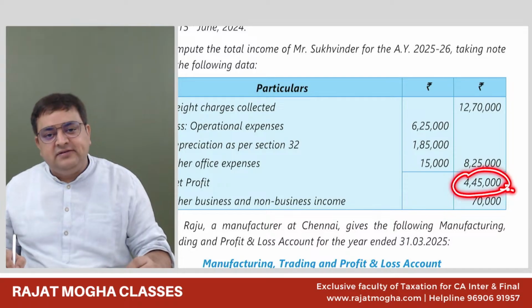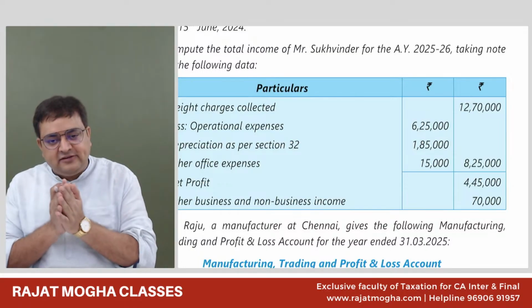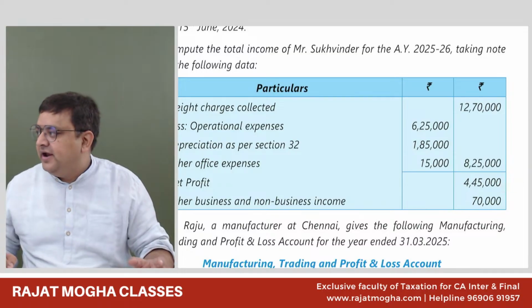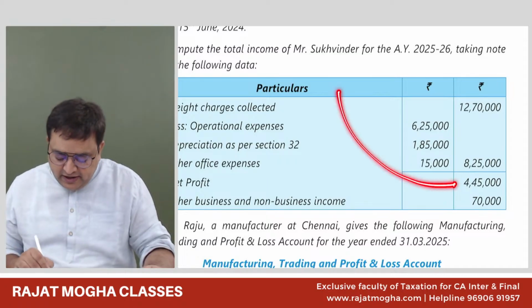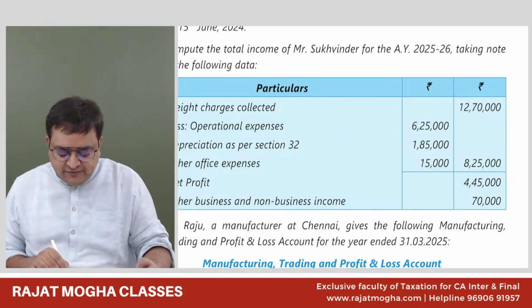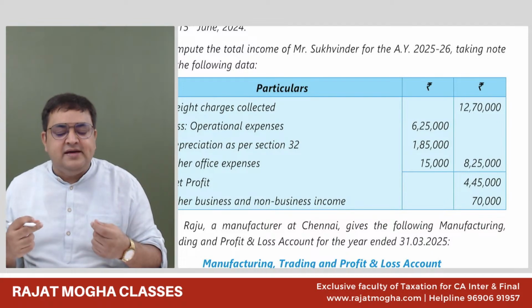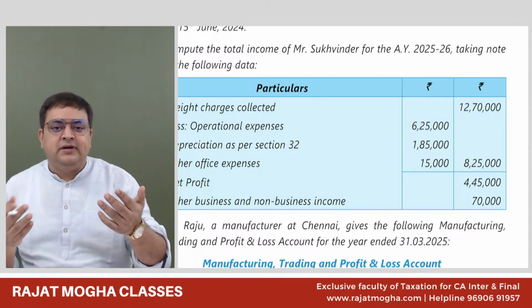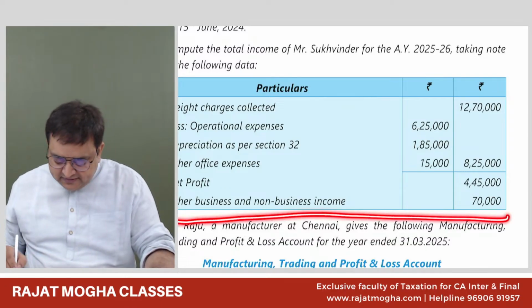So why have they given this information also? This is as per the books. If he is not following presumptive income, then as per the books he has to pay tax on this income. Are you all getting it? So this is the income as per his books of accounts. Either we can calculate his presumptive income or he has an option for this income also. Since they have not specified, they are just saying compute his total income, so in our examination we have to give both his income as per presumptive and as per the books of accounts. And other business and non-business income is 70,000.